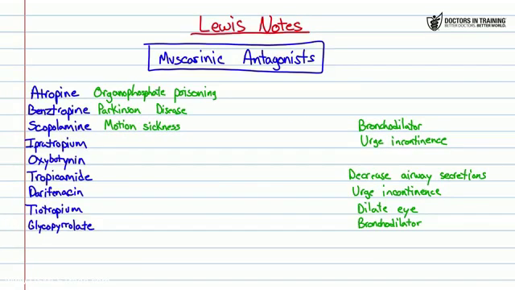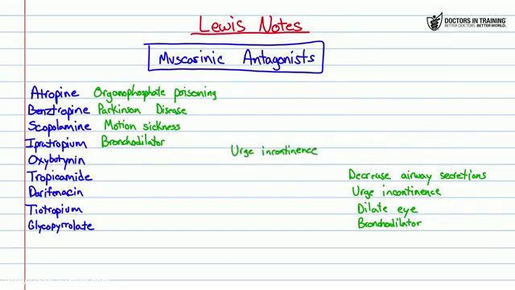Ipratropium bromide, used pretty often as a bronchodilator, especially in our COPD patients. You can use it in asthma as well. Oxybutynin is one of our drugs that we use for some overactive bladder. So if you have urge incontinence, then you can use oxybutynin for that one.